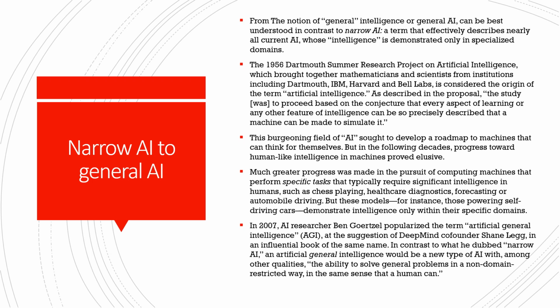So AGI, or generic intelligence, is basically a machine which can do most of the tasks without any prior training. You just create a machine and give it a learning ability which is not specific to a domain. You can tell it to do the drawing, you can tell it to drive, right? So it's going nearer to human-like behavior, and it is not restricted by the domain. That's what we mean by AGI.